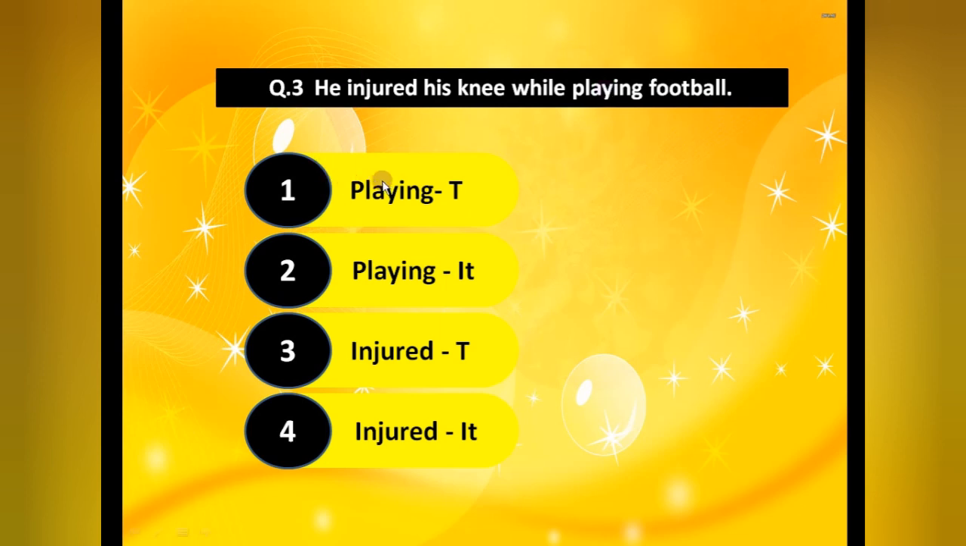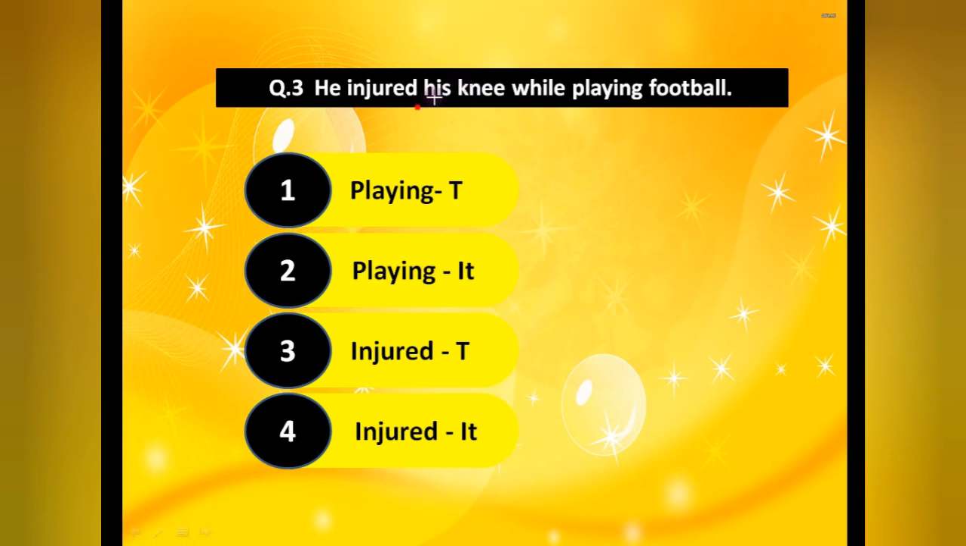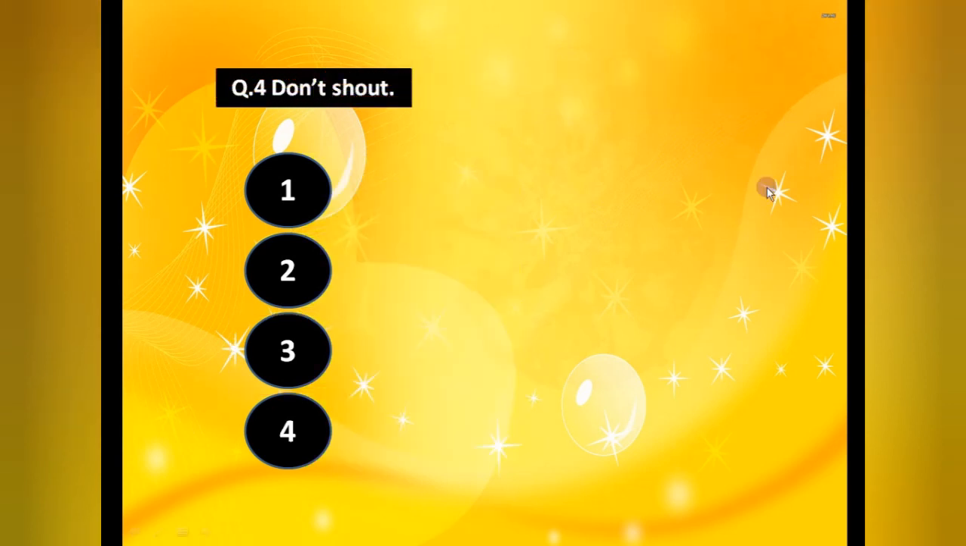Okay. So now two options, injured, third and fourth. Now he injured what? That is his knee. This is our object, his knee. That's why we have found the object. This is our transitive verb.